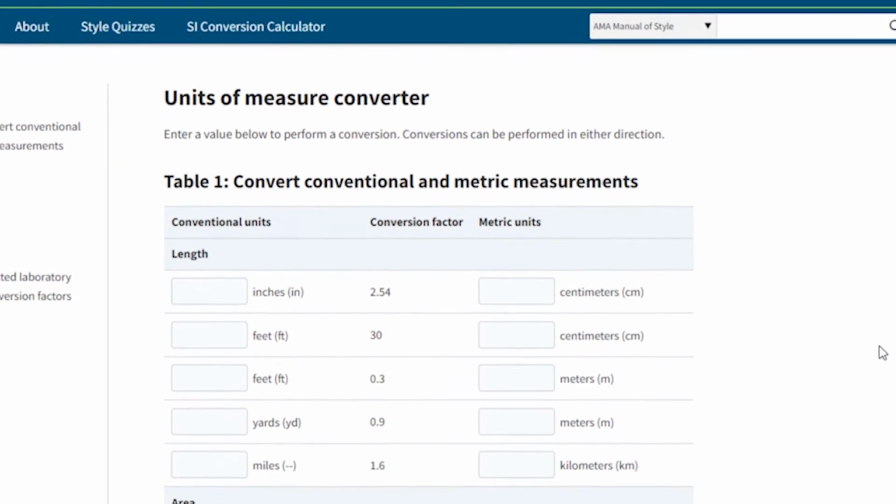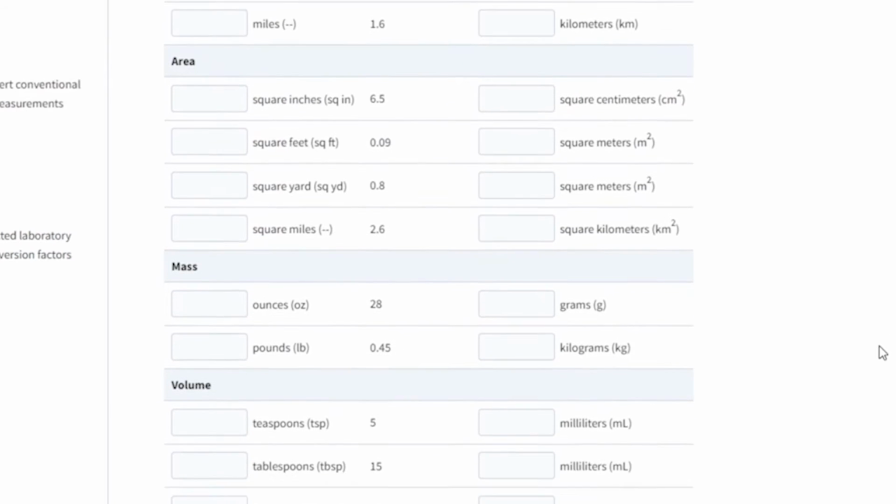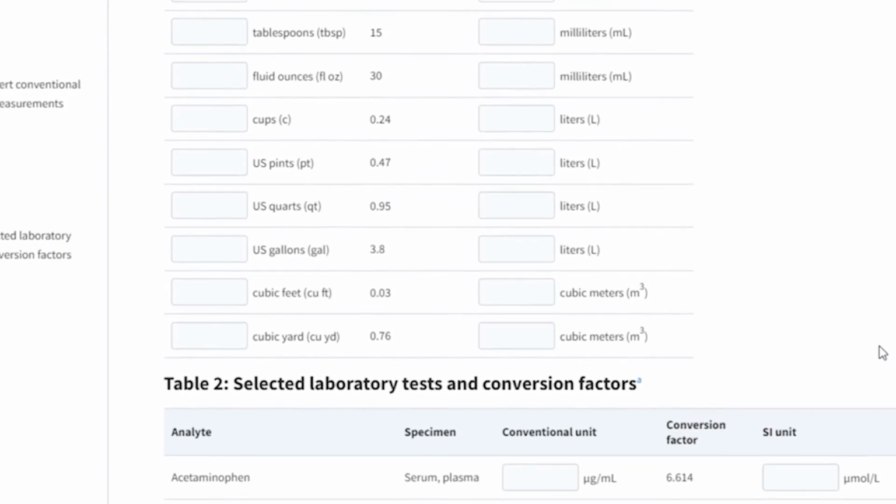In addition to all of that kind of technical information, we have chapters on numbers and statistics, how to present them, various ways to format them, where to find more information. We're going to keep the SI unit calculator on the website, so it's easy for people to convert from conventional to SI units. That's freely available.